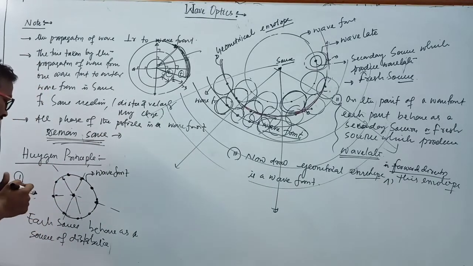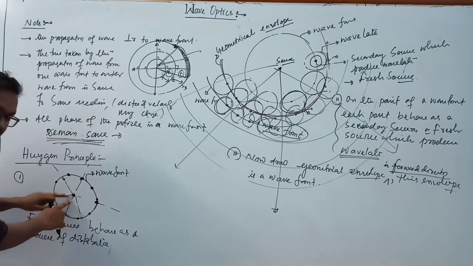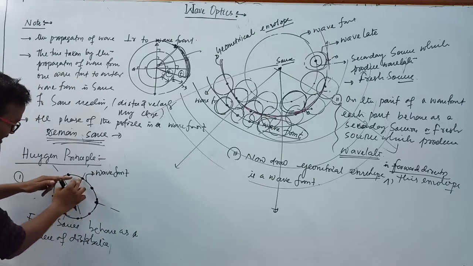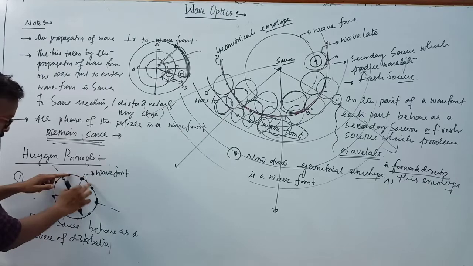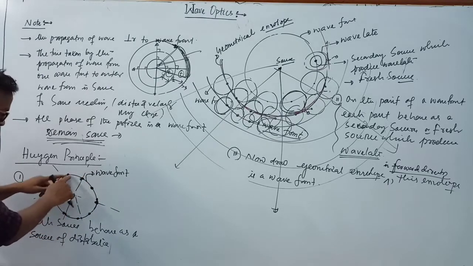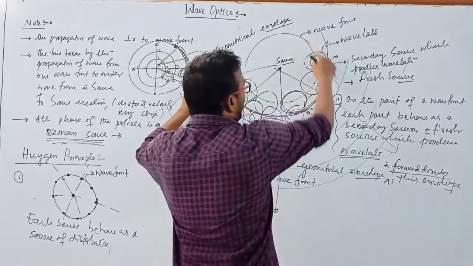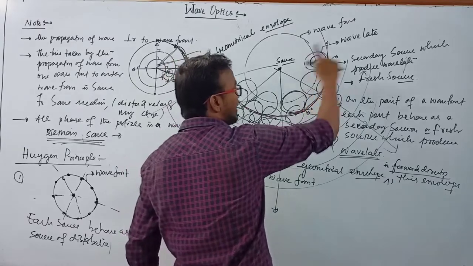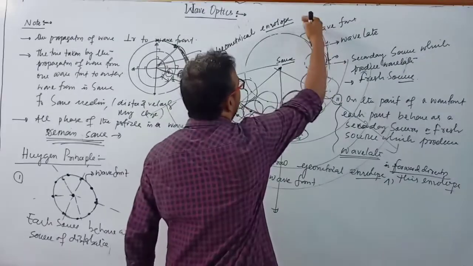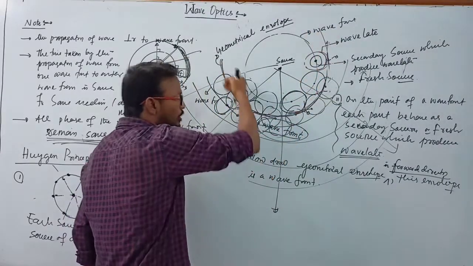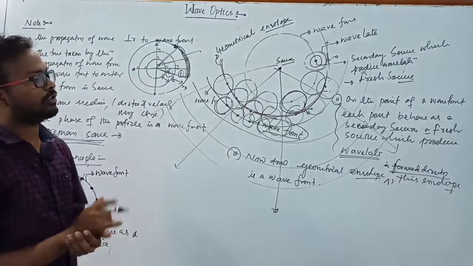First principle, I repeat my sentence. Each source behaves as a source of disturbance, and if we take all points at equal distance from the source point, then we draw a circle here, or we draw the locus of all the points which are vibrating with the same phase. Now this forms a wavefront. And second thing, each point on the wavefront behaves as a secondary source which forms a wavelet. And if we draw the geometrical envelope in the forward direction, then we get a wavefront, and we continue this process. These are the principles of Huygens.